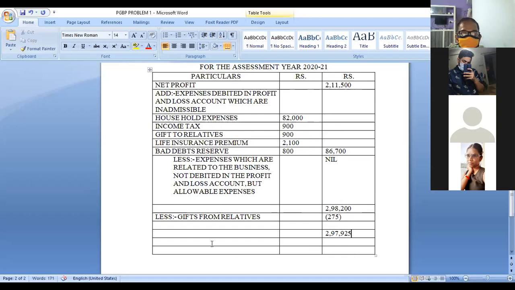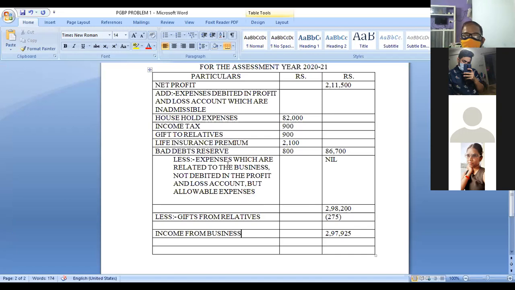This is what the resultant value will be: income from business. This is how to calculate income from business. Okay.